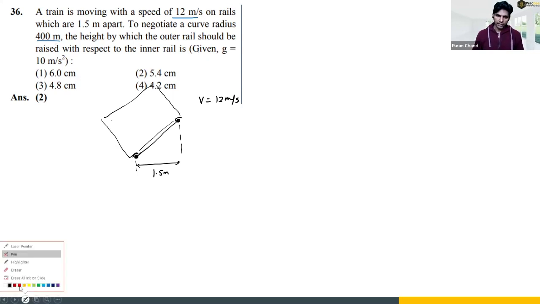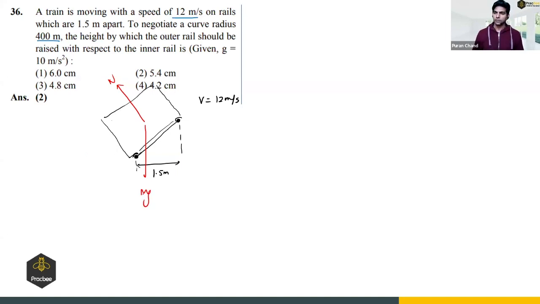So what are all the forces acting on the train? There will be a normal reaction N. There will be a gravitational force mg, right? Okay. Now we can resolve the normal reaction in horizontal and vertical directions. So let us take this angle as theta. There will be two components. Sorry, I'm not resolving the gravitational force. I will resolve the normal reaction.